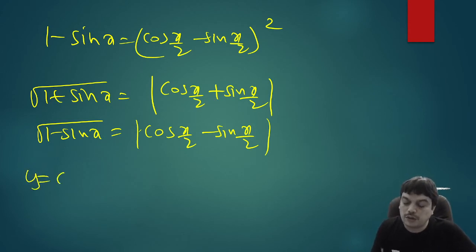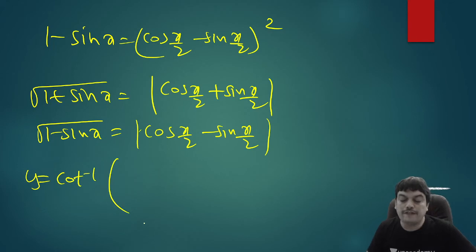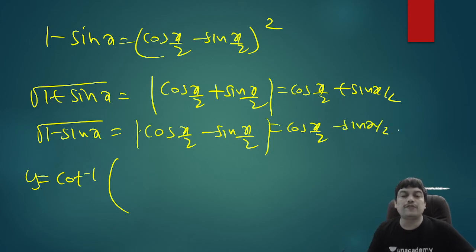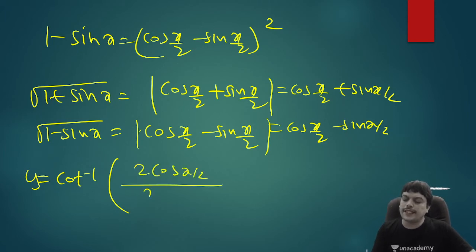So y is equal to cot inverse of, you have the sum of these two in the numerator. If you take positive, for example, if I take cos x by 2 plus sin x by 2 here and cos x by 2 minus sin x by 2, assuming positive. Since they have not mentioned the interval, I'm taking one of the cases. So when you add these two, you'll get 2 cos x by 2. And when you subtract these two, you'll be getting 2 sin x by 2. That was our numerator and denominator.